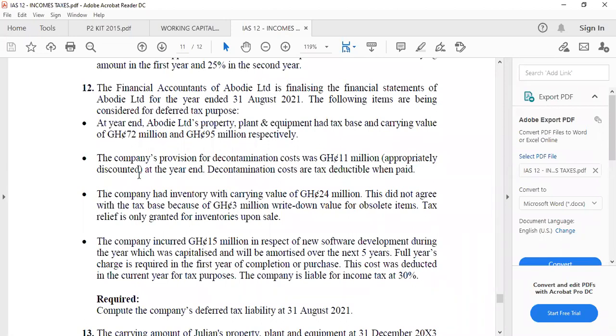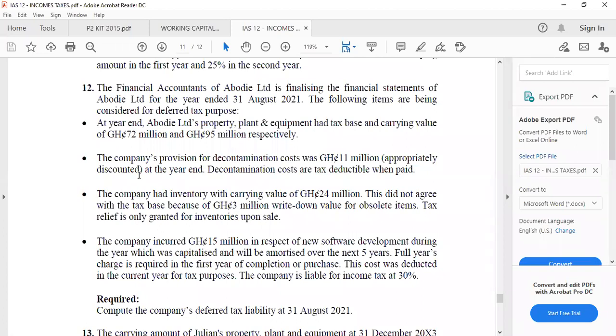The company's provision for decontamination cost was 11 million, appropriately discounted at the year end. Decontamination costs are tax deductible when what? Paid. So it means that since the company hasn't paid this particular amount of money, the tax authority cannot deduct it from their taxable income or chargeable income, isn't it?